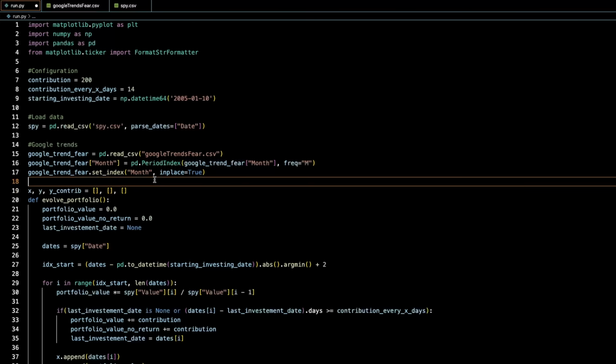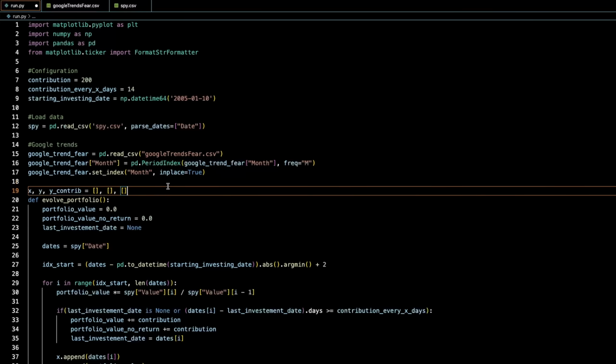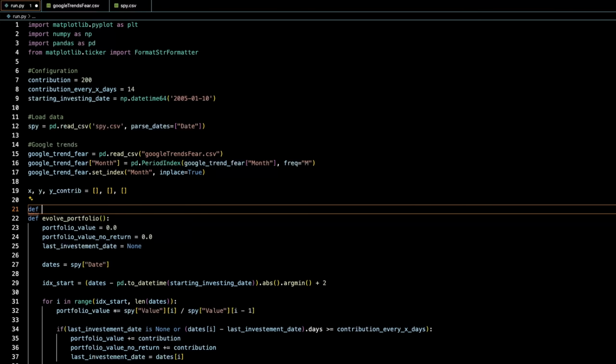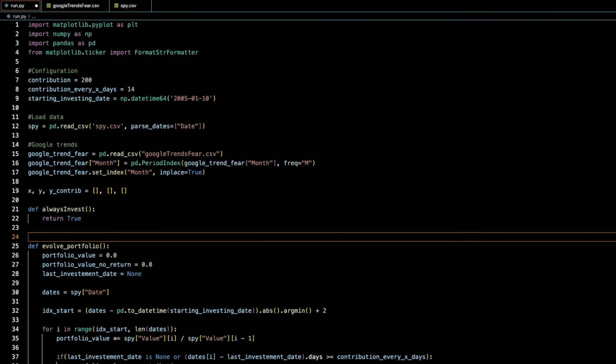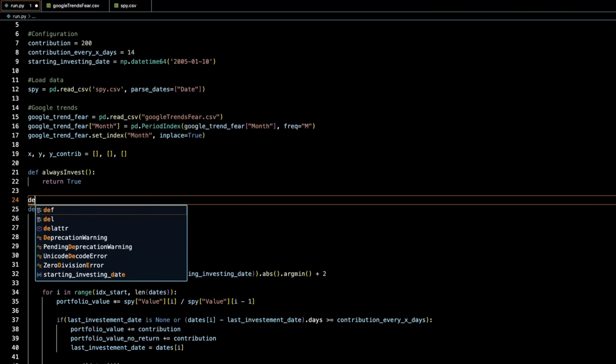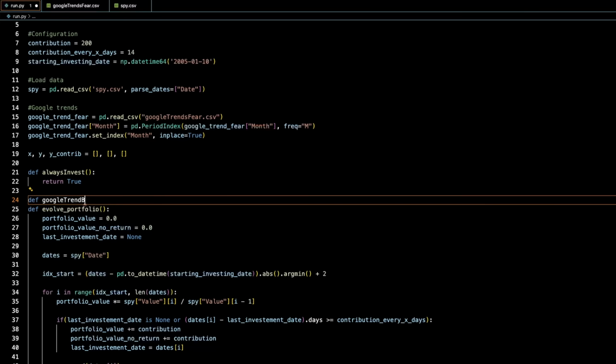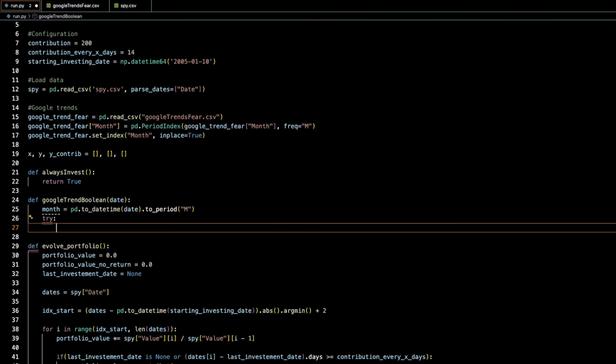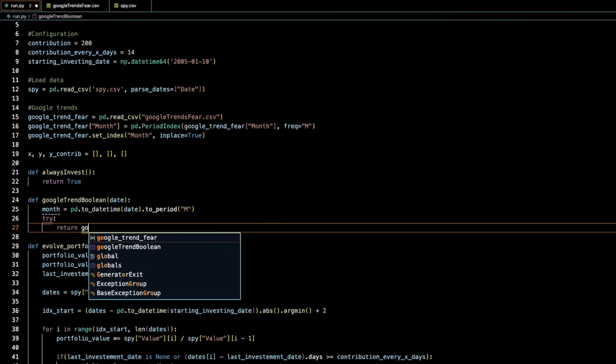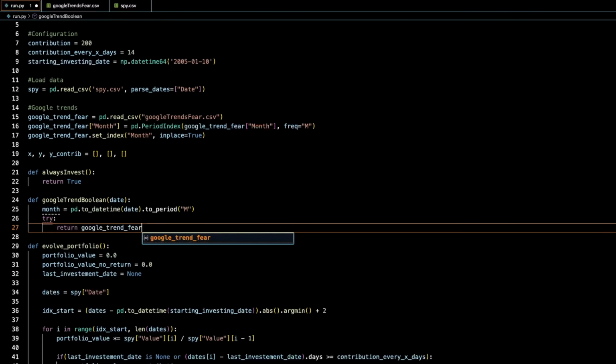So maybe let's just create a little helper function called always invest. And we'll just call this function anytime we want to always invest. So always, yeah, silly little function. Then we're also going to create a function, which is the Google trend boolean. We'll take a date, then a try function, and we'll look at the Google trend fear CSV that we have, and we'll locate the exact month that we're going to input in that CSV. We'll look at our recession value.